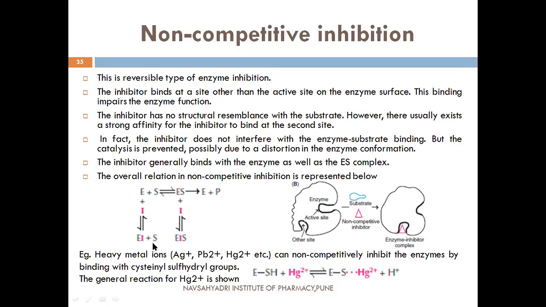So an example is heavy metal ions like lead and mercury. These can non-competitively inhibit the enzyme by binding with cysteine sulfhydryl groups. So this is the general reaction for the mercury ion. This is the enzyme substrate complex. This metal ion, the mercury ion, non-competitively binds with this enzyme substrate complex, and that's why the catalytic activity of the enzyme is decreased.